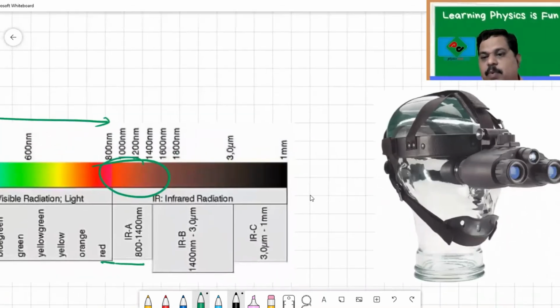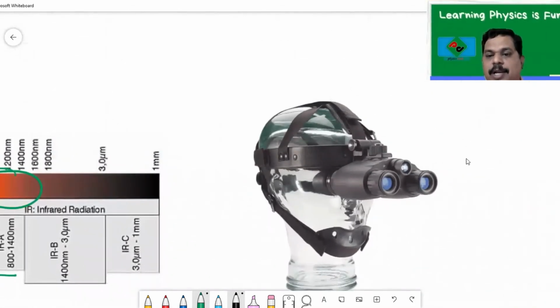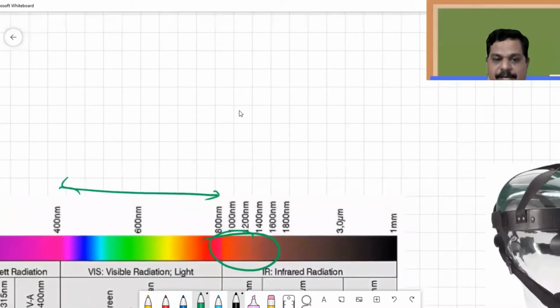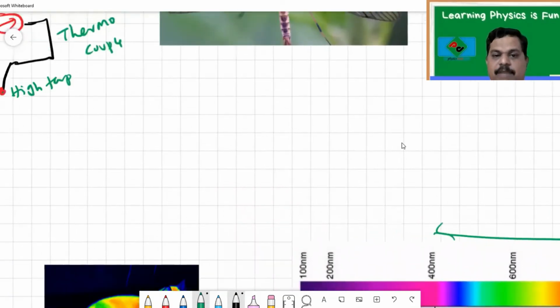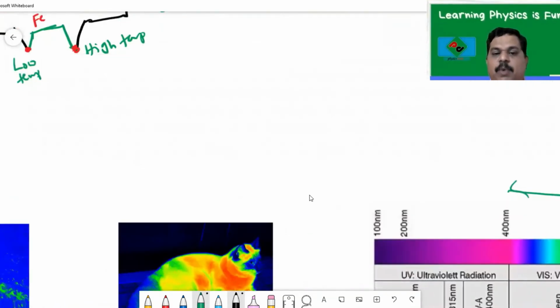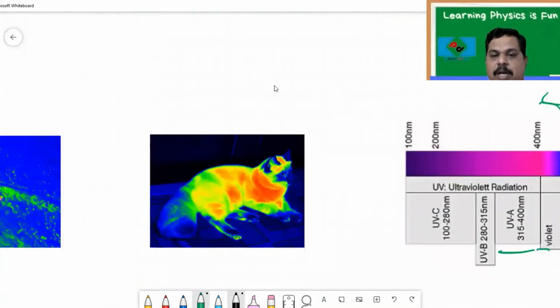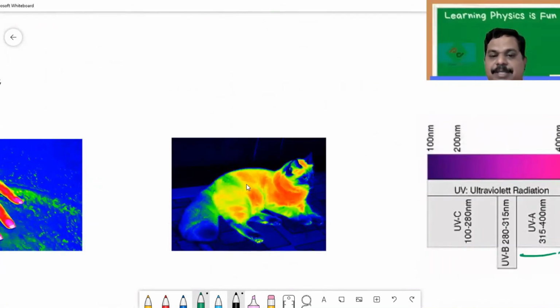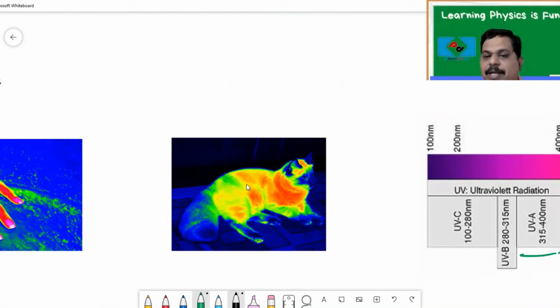For that we require these goggles called infrared goggles. So those people who work in the military, and those people who work in forests, and the scientists who work in forests during night time, when they want to observe some animals inside the dark, they wear these goggles. And when we observe this cat wearing that goggle, you'll find that this cat appears like this.